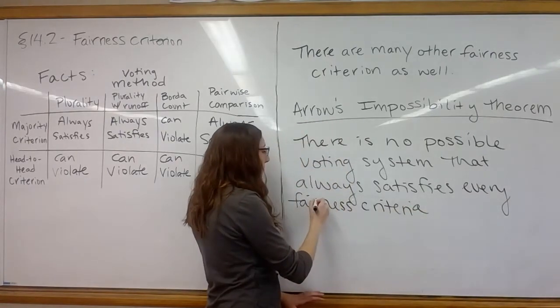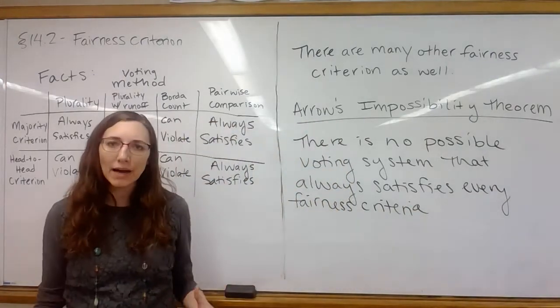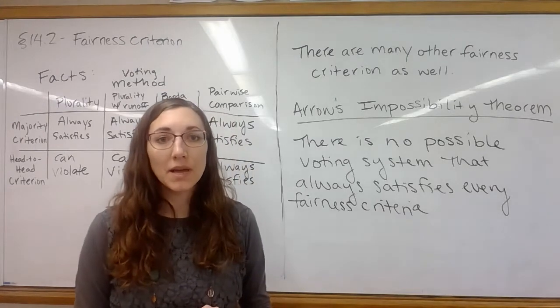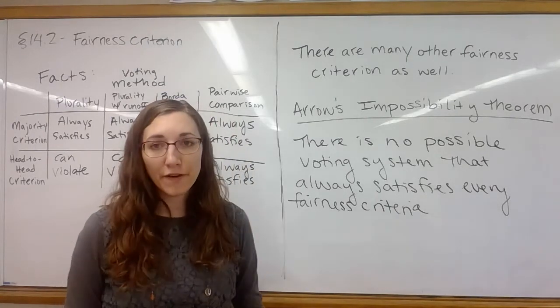That's why it's called an impossibility theorem. He's saying it's impossible to come up with a voting system that satisfies every fairness criteria.